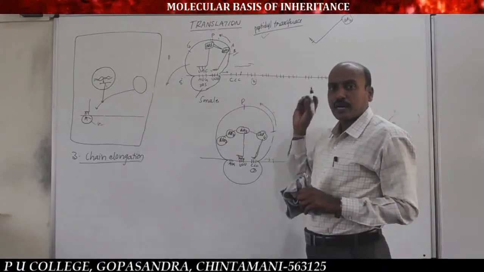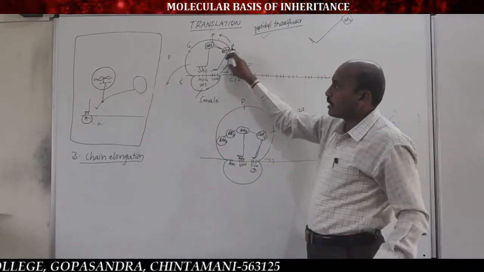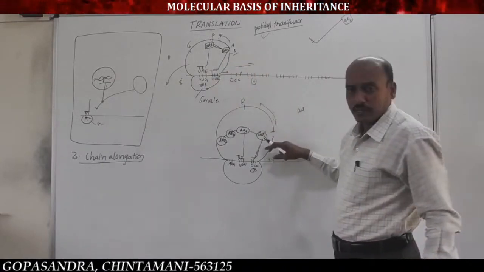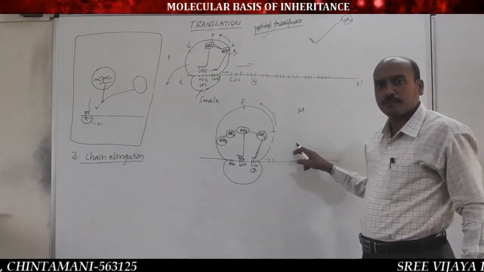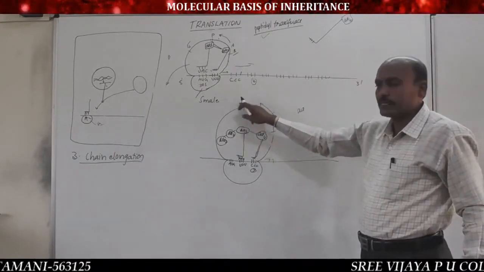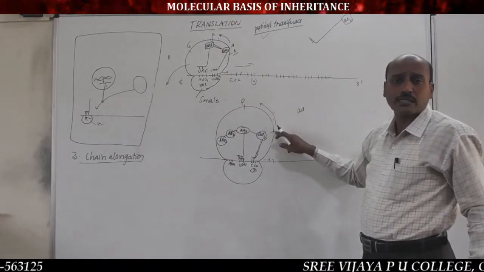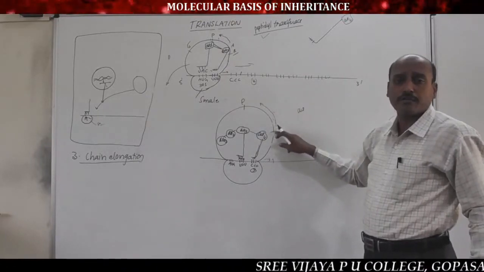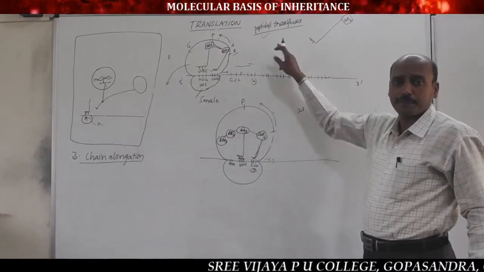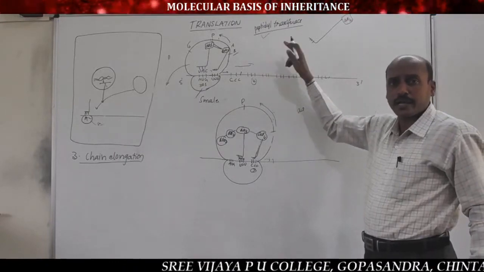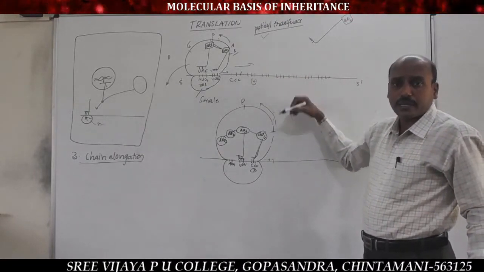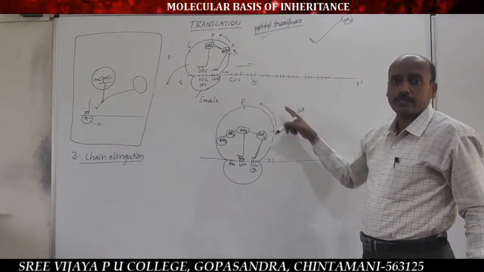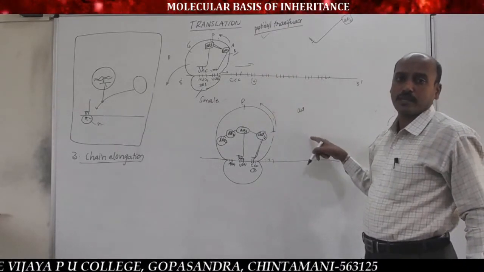Now, the third tRNA with the third amino acid enters into the ribosome, binds to the mRNA, and a peptide bond is formed between the second amino acid of the P site and the third amino acid of the A site in the presence of peptidyl transferase enzyme. Again, the ribosome shifts to the next codon and the tRNA shifts from the A site to the P site, and the A site becomes vacant.